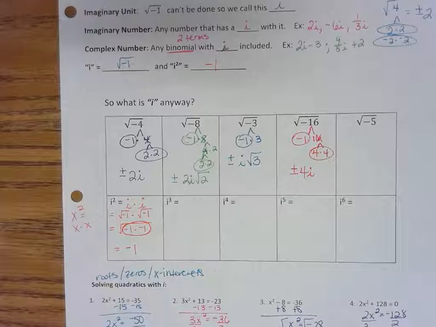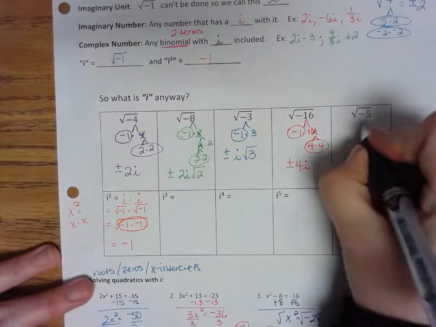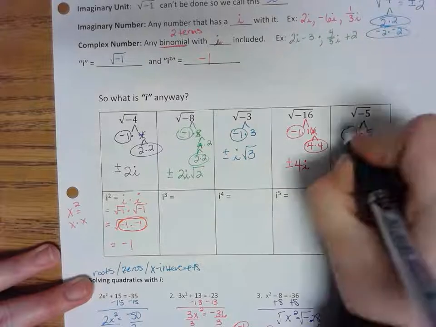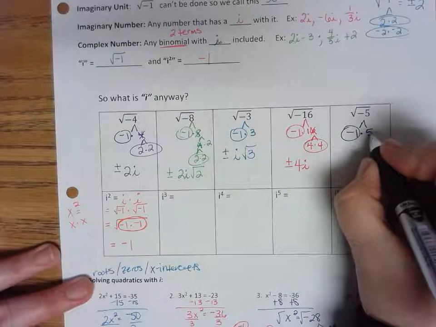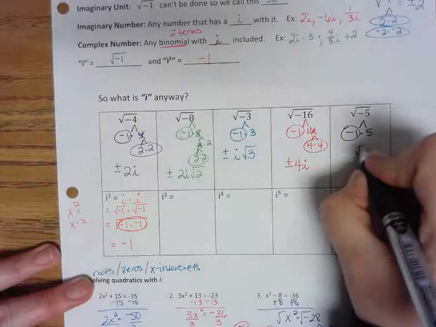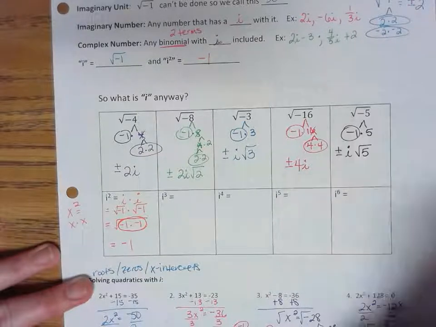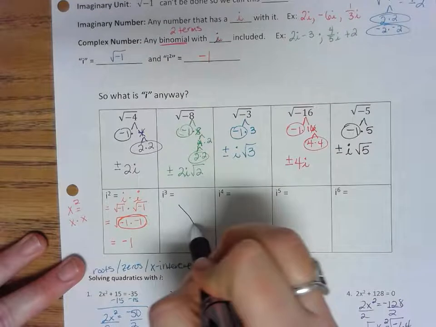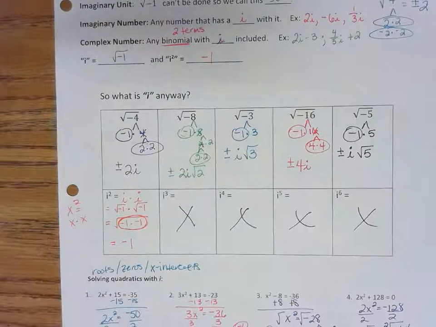And last but not least, we got the square root of negative 5, which is a negative 1 times 5. So I'm going to circle up my negative 1. 5 is prime. It has no pairs, so it stays in jail. And negative 1 will always come out front as the i. I'm not going to be doing these. Don't worry about this. That's more pre-cal now.